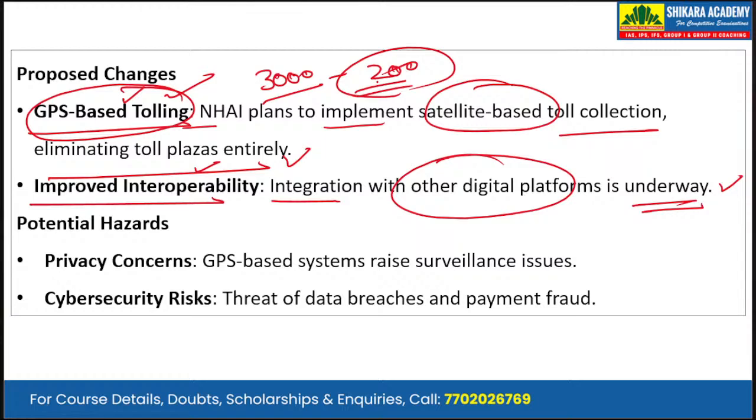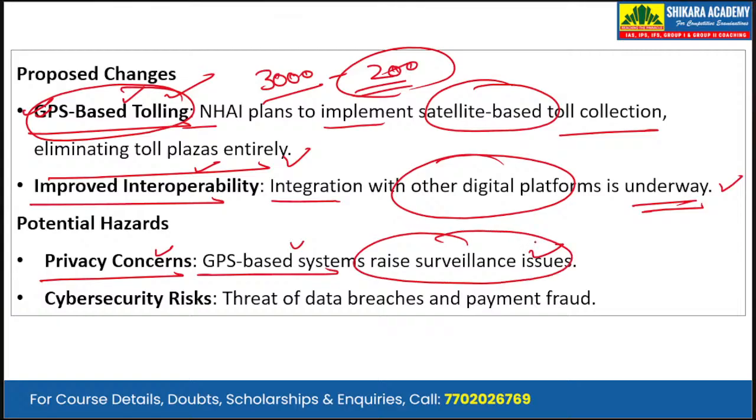Now, what are the potential hazards? If we enable this GPS based tolling, what can be the potential hazards? First is privacy concerns. These GPS based systems raise surveillance issues, as the government can use it as a surveillance tool. Second is cyber security risks. All the things have been digitalized, and we are using GPS and RFID based technology, so there is a threat of data breaches and payment frauds.